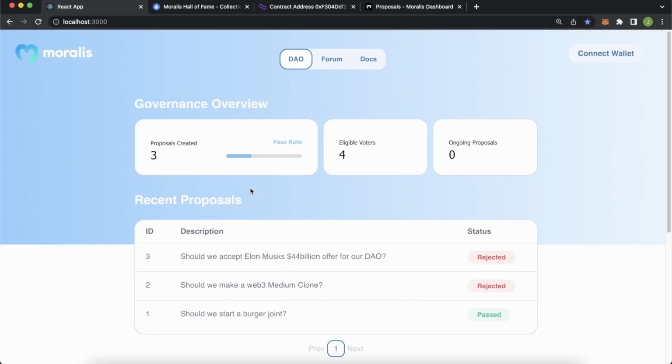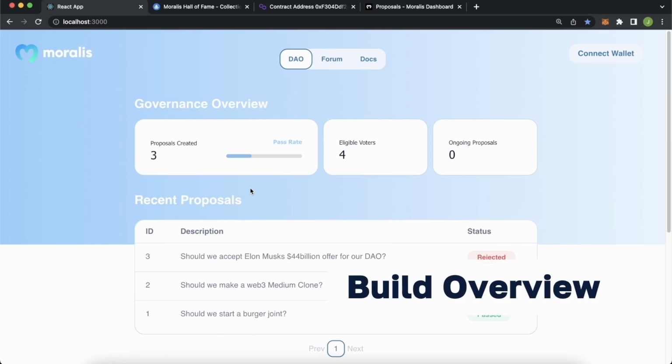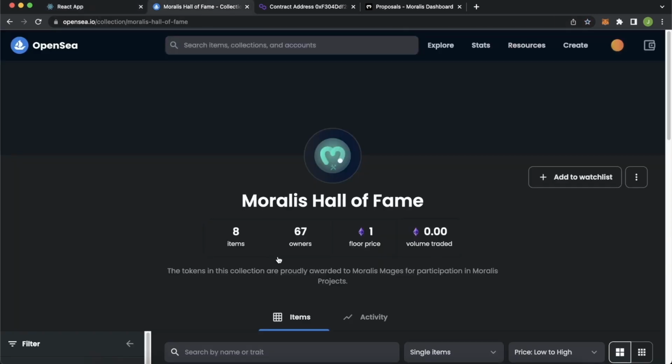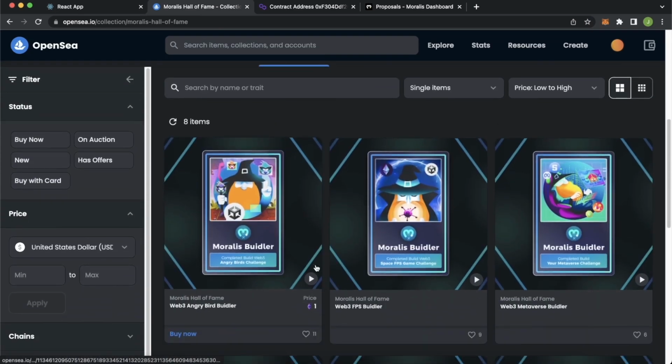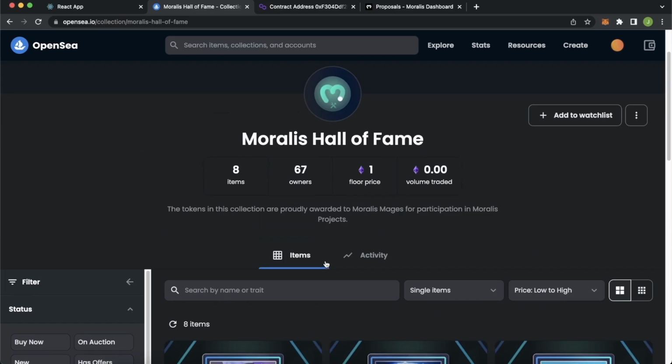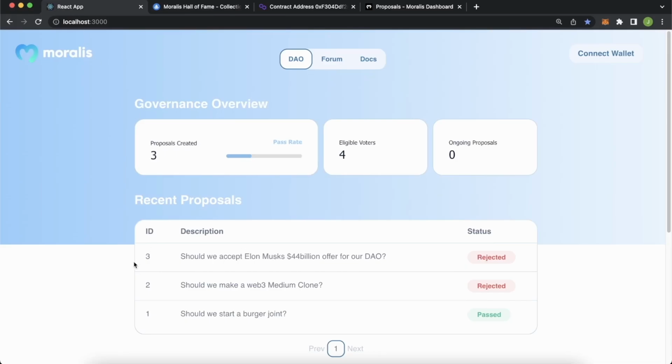What is up, everyone, and welcome to this week's Moralis project, where you're going to build your very own decentralized autonomous organization where members of the organization are a set of NFT holders. This could, for example, be our Moralis Hall of Fame NFT holders, which is essentially previous project builders. But you could use any NFT collection you'd like, just modifying the code.